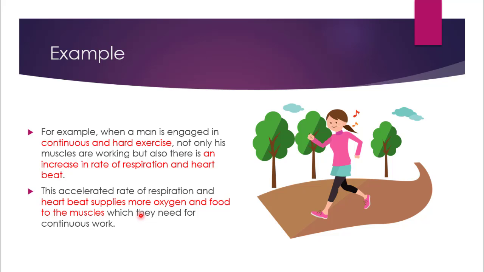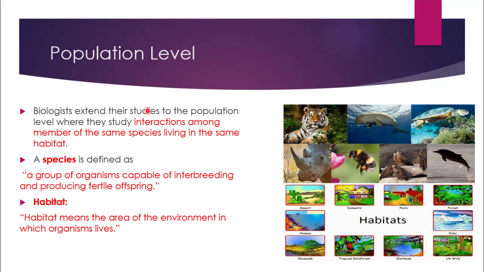Now we are going to discuss the next level, that is population level. The biologists extend their studies to the population level, where they study interactions among members of the same species living in the same habitat. Now what is a species?